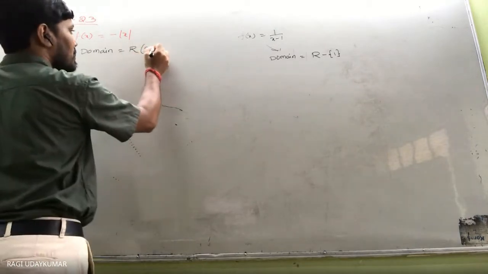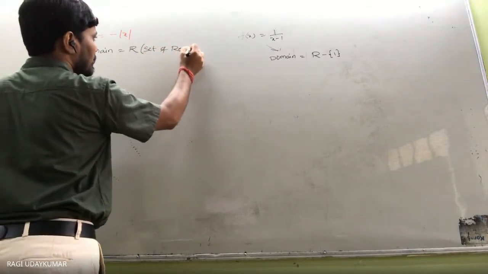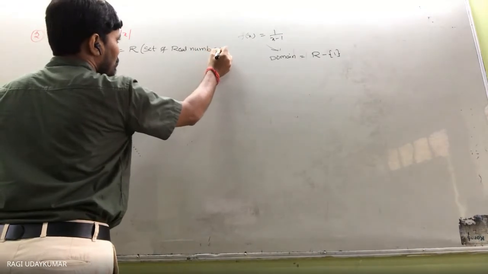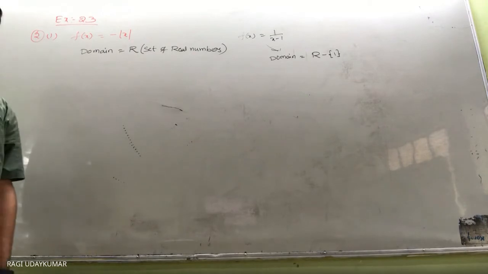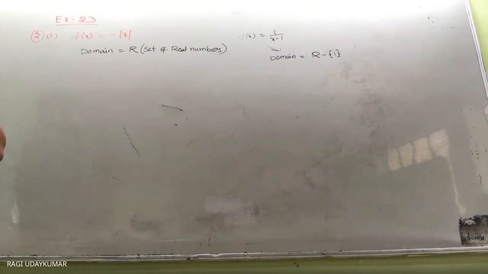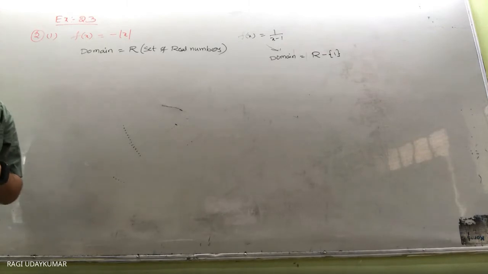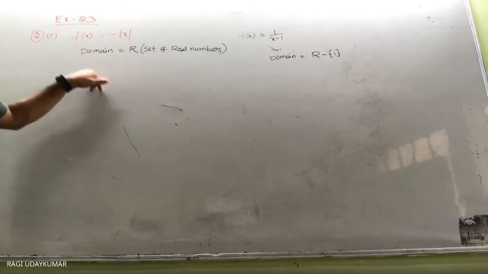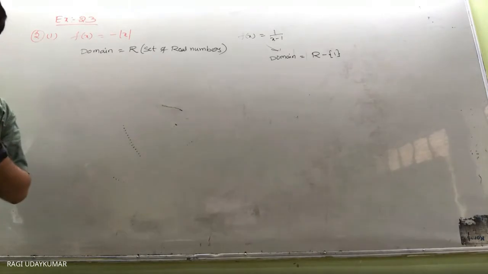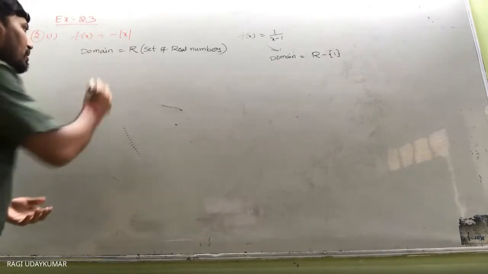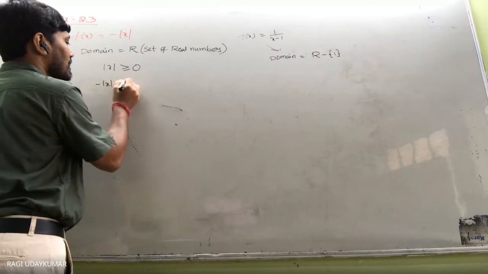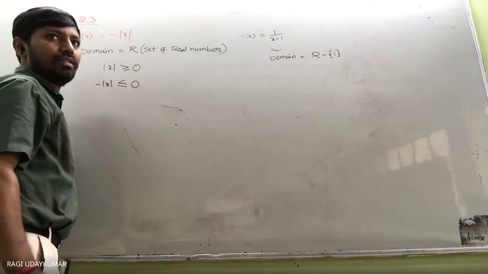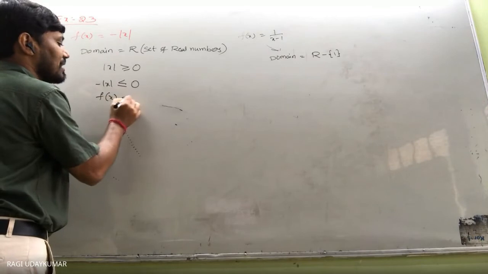So you can write in the bracket, set of real numbers. And what about the range? How do you decide the range? What will the range be? Mod x is always greater than or equal to 0. Minus mod x is always less than or equal to 0. Therefore, f of x is always less than or equal to 0.